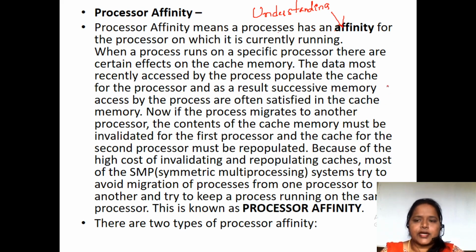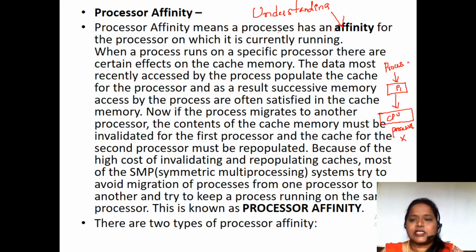Suppose here is a processor P1. This is a process, the P1 process, and this is the CPU which we call a processor. So the P1 process is running on the X processor.